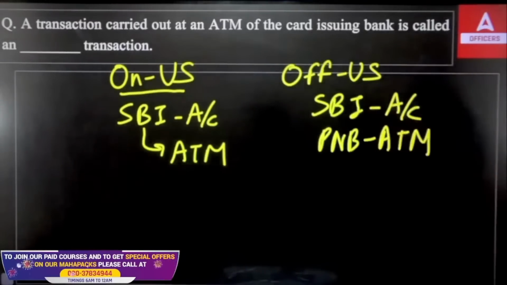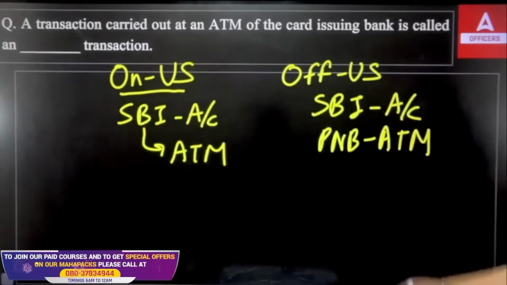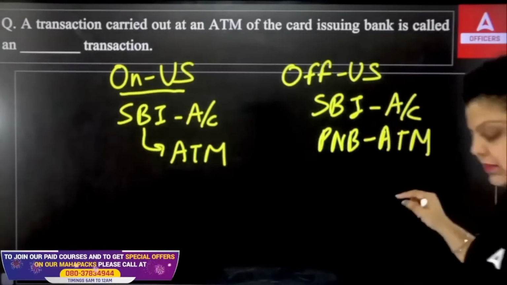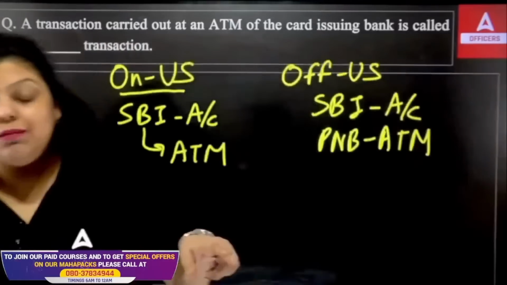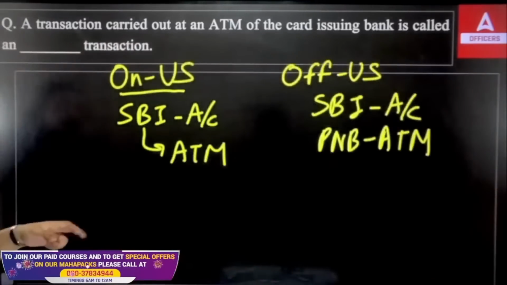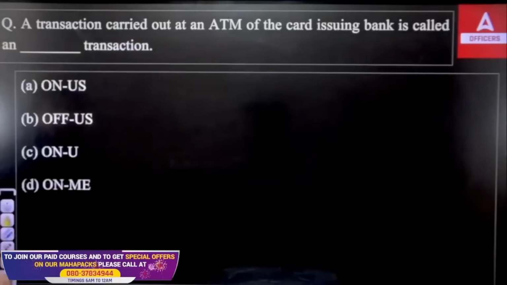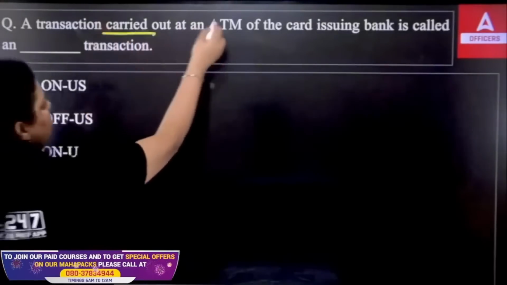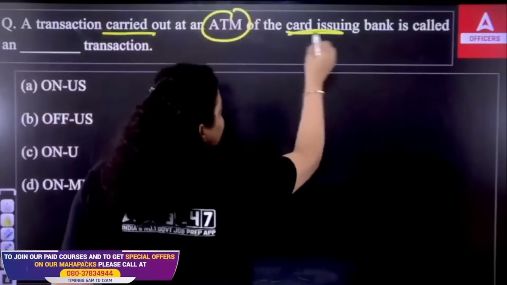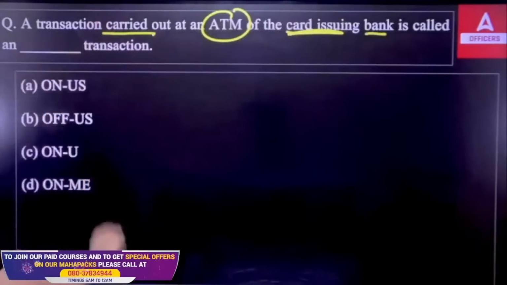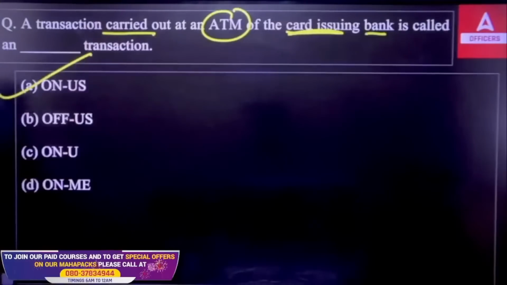So on us and off us transactions are there. On us means you are withdrawing the money from the same bank's ATM, and in off us you are taking withdrawal from a different bank's ATM. So which of the following will be correct? The transaction carried out at an ATM of the card issuing bank only, the card issued by SBI and you are using the SBI ATM. That's what? That's an on us transaction.